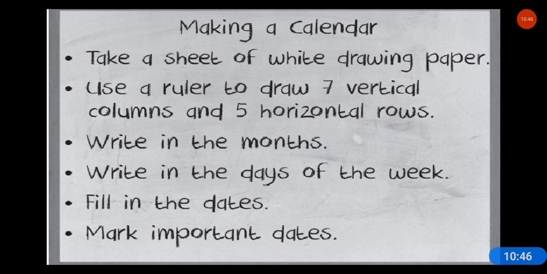And after writing the days of the week and filling the dates, lastly and finally, you have to mark the important dates, like what festivals are coming in that month. You can mark it with red color or green color, whatever.